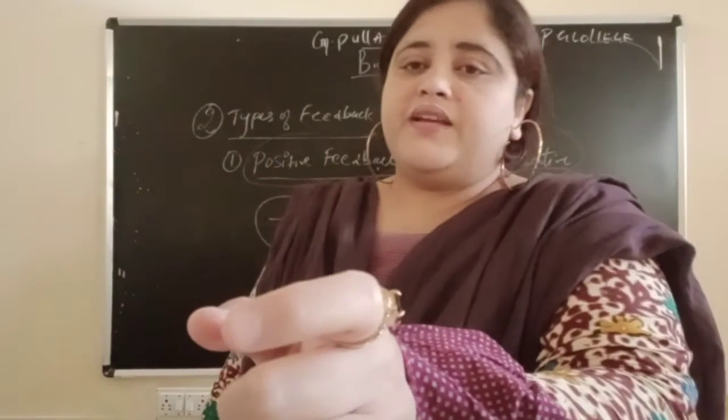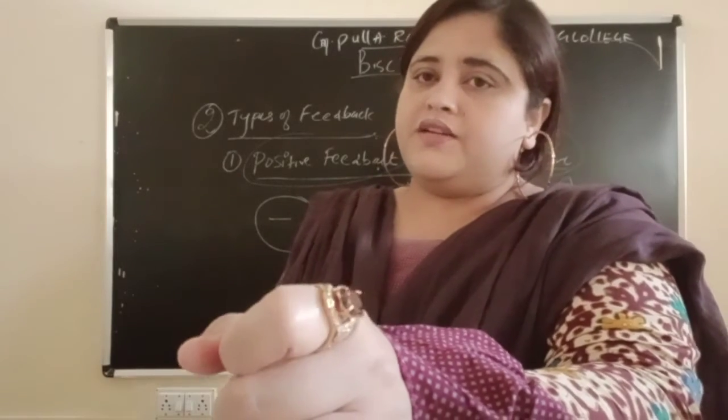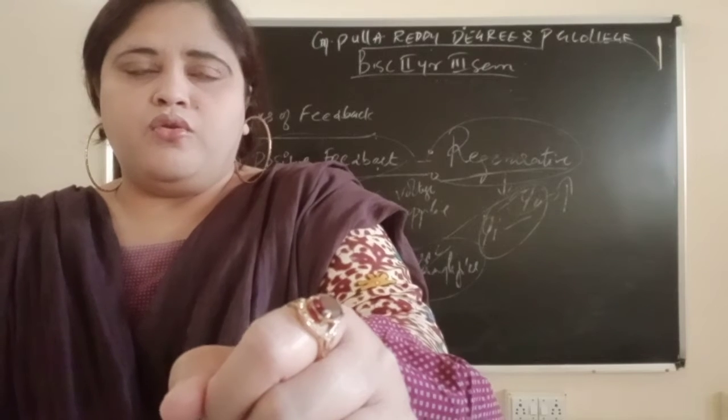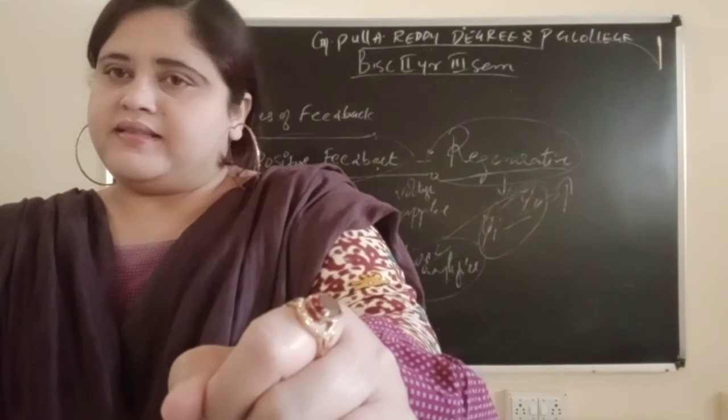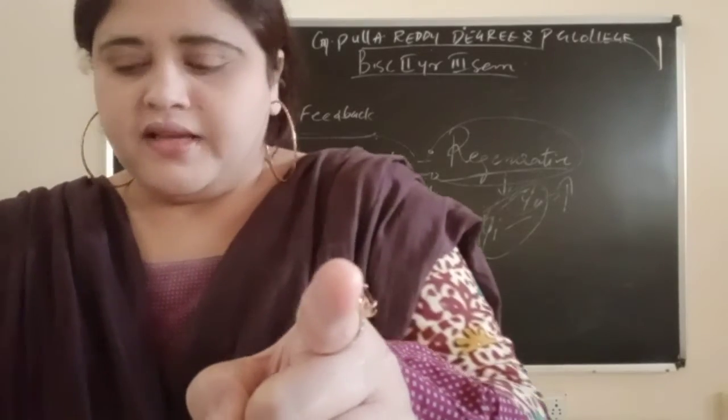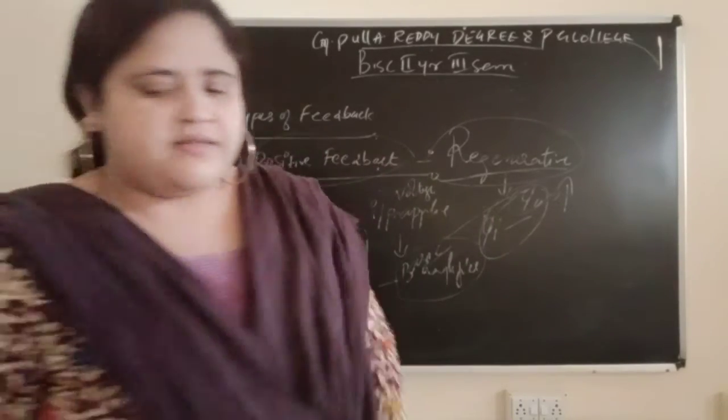For deriving positive feedback, you have to remember the formula: Af equal to phi naught by phi s. Feedback with gain equal to phi naught by phi s.